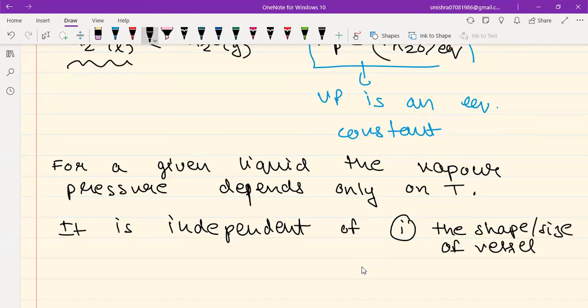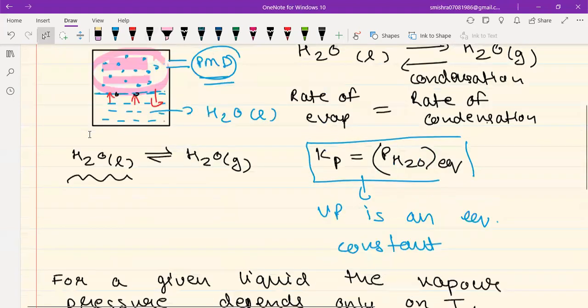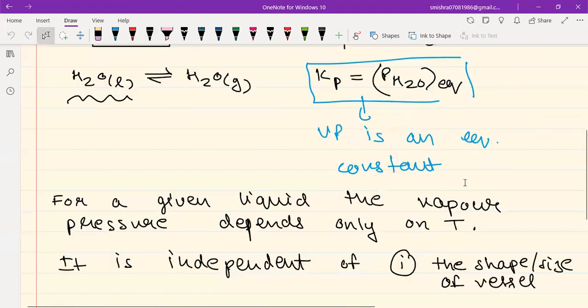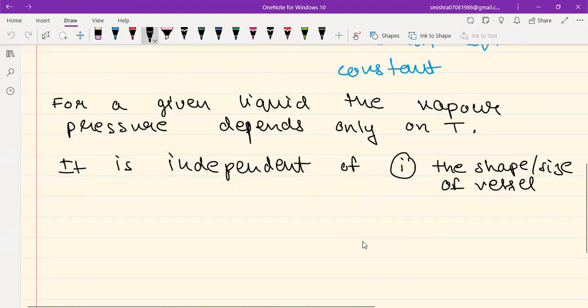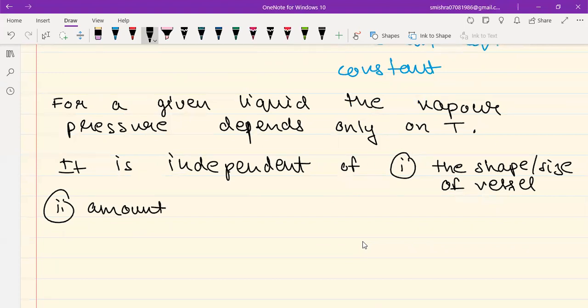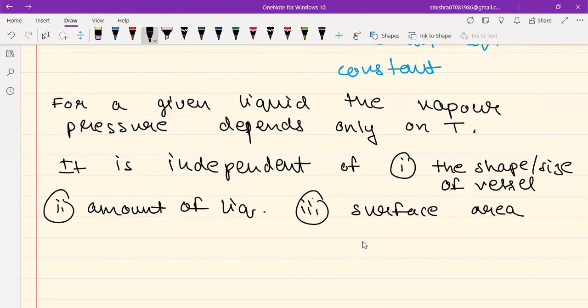Okay, how big or how small that vessel was, it has got nothing to do with that. Okay guys, and these are all very, very important things. Secondly, it is independent of the amount of liquid taken in the vessel. And thirdly, it is also independent of the surface area. So vapor pressure has got nothing to do with these quantities. It only depends upon temperature for a given liquid.